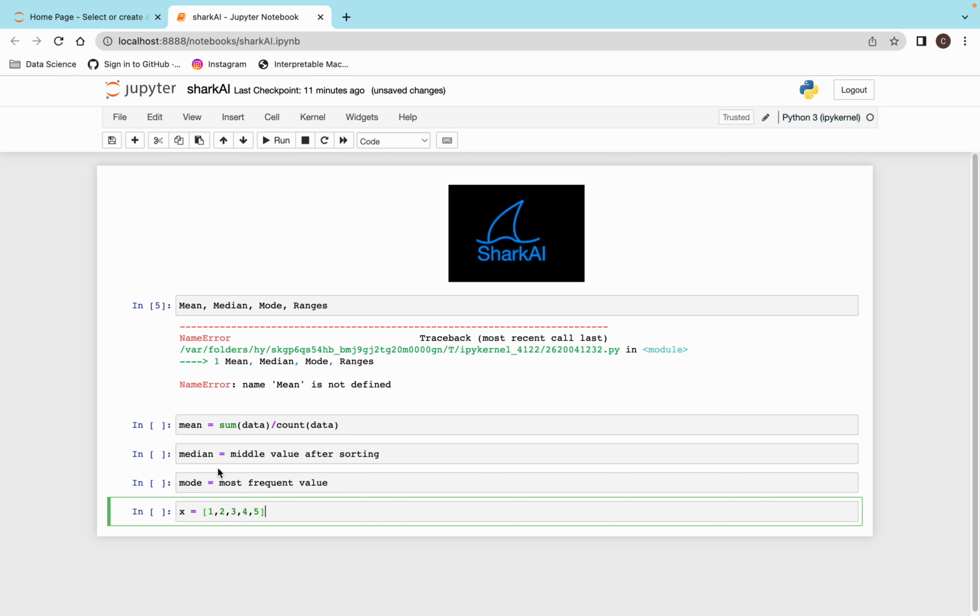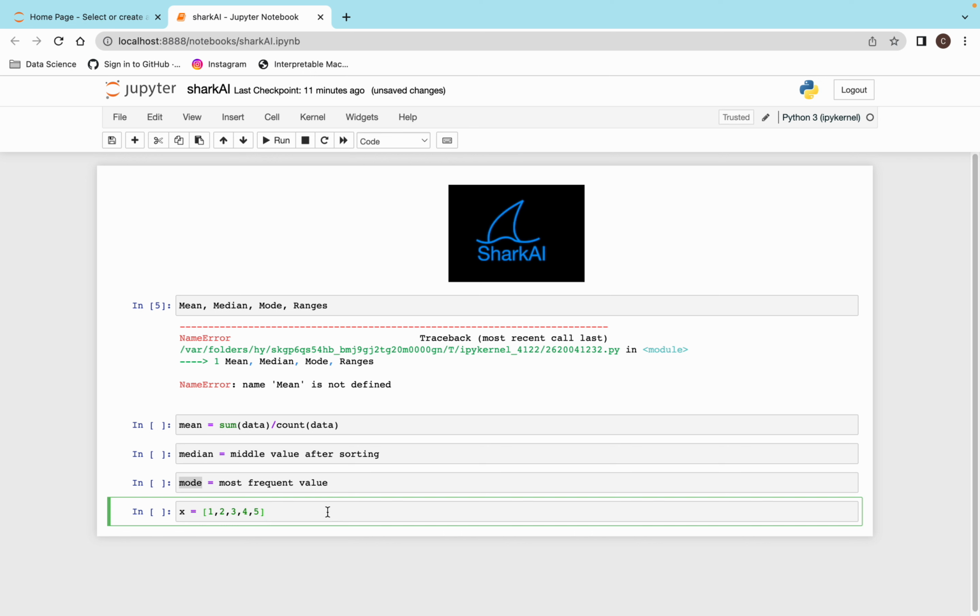And what about the median? Median is the middle value. The middle value is 3 here, because we have a total of 5 values, so our median will be 3. And for the mode, since we do not have any most frequent value, it will just pick the 1. But if you give any repetitive number here, suppose I give 5, then my mode will be 5. If in the place of 5 I give 1, then my mode will be 1.